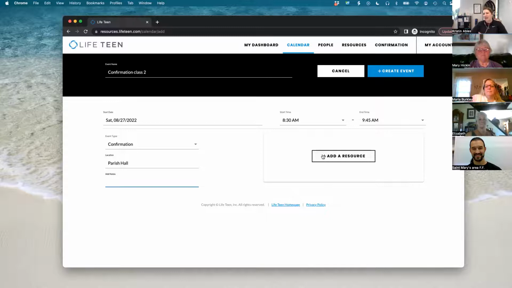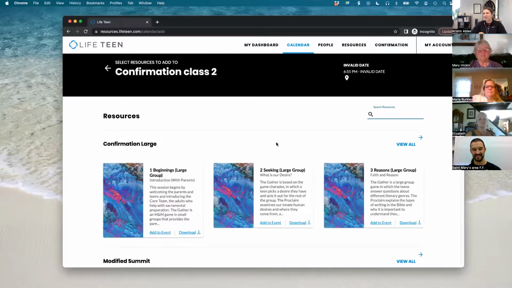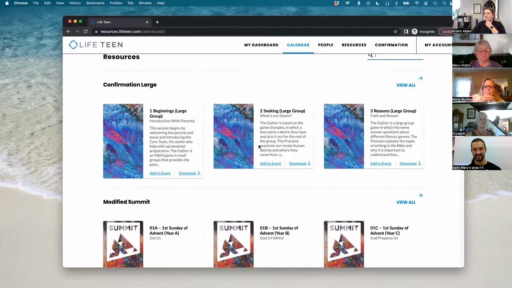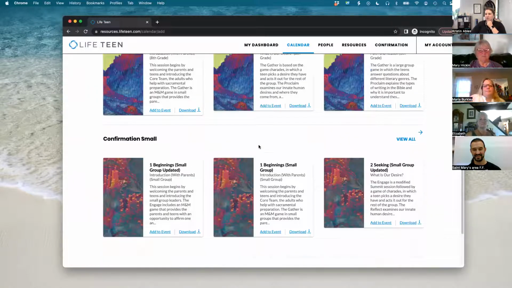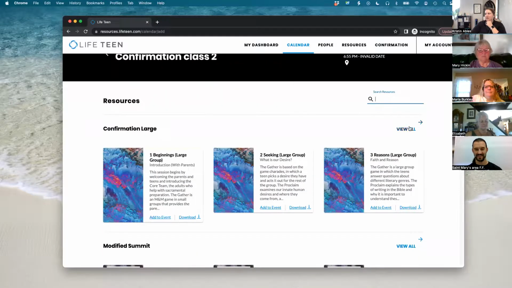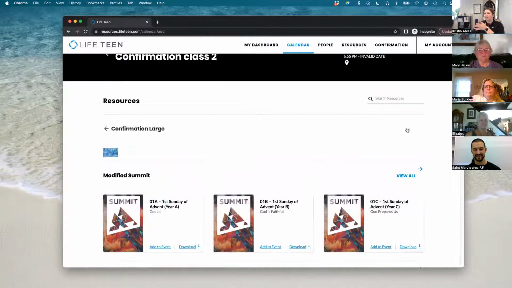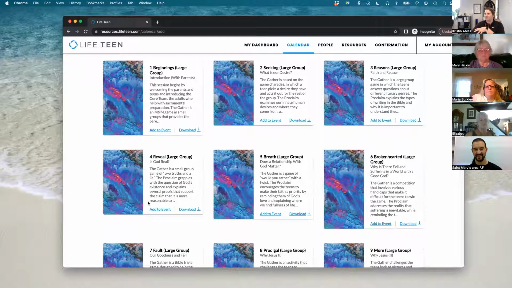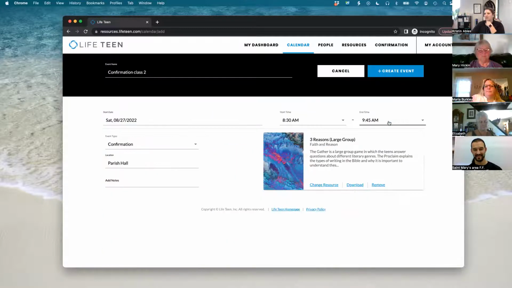And then over here is where you're going to add the resource. And it'll bring up a page that looks just like the resources page. And you can just choose, instead of clicking download, you'll click add to event. And then if you want to do session 4, you can click view all and add session 4. So we'll do session 3. And that's all you need to do to add an event. And then once you add it to the calendar, it automatically knows who to send what to. So when you open the calendar on your phone as a core member, it knows what you're going to view. Yep.